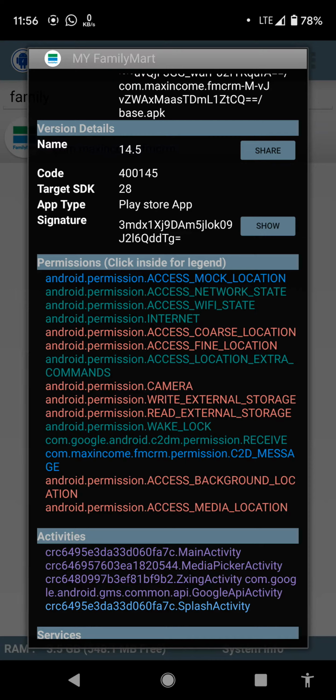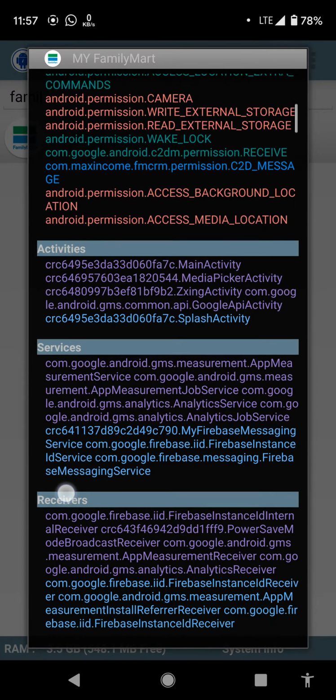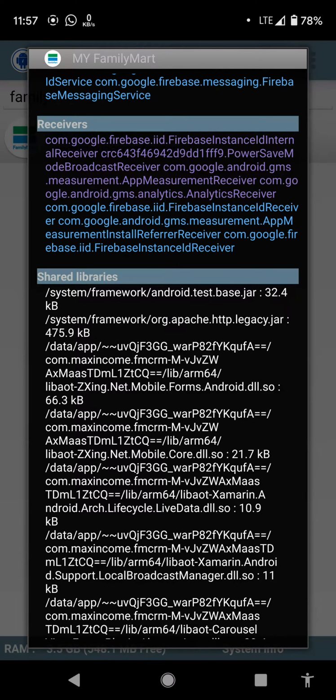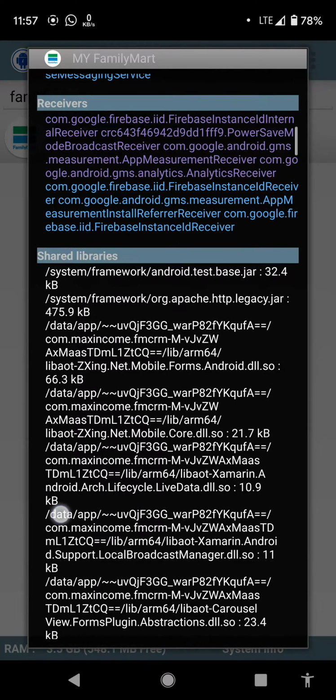For the normal permission, they have access network state, access Wi-Fi state, internet, access location extra commands, wake lock, and receive. And for the signature permission, they have two types, which are access mock location and also the C2D message. So in the activity, they also display the activity, the services, the receiver, and shared library. Okay, the bigger the data that is stored in the system, the longer the detail that will appear at the shared library.